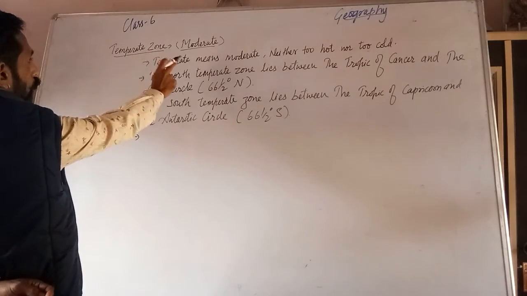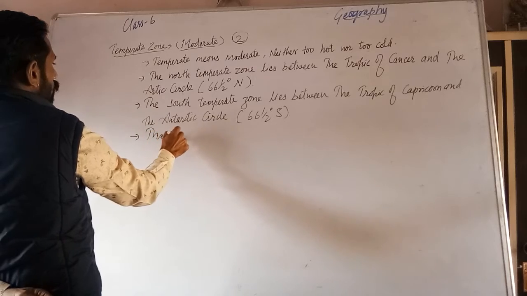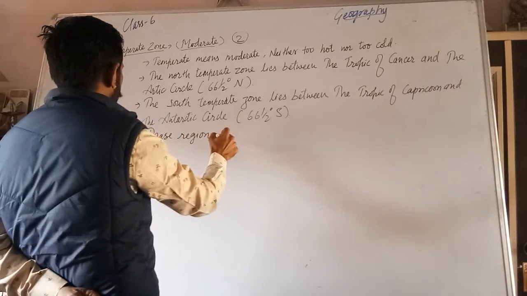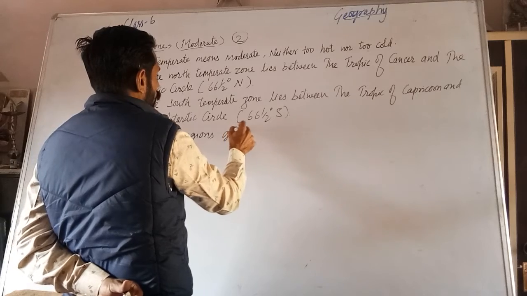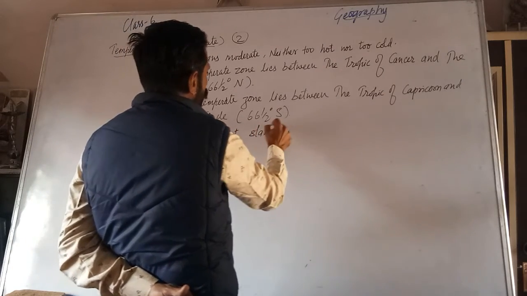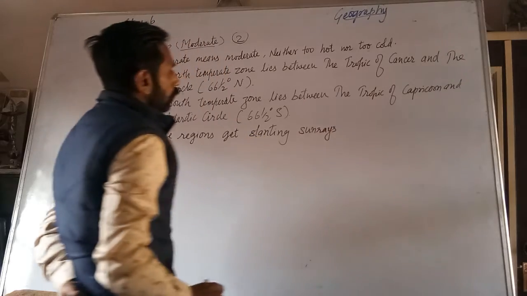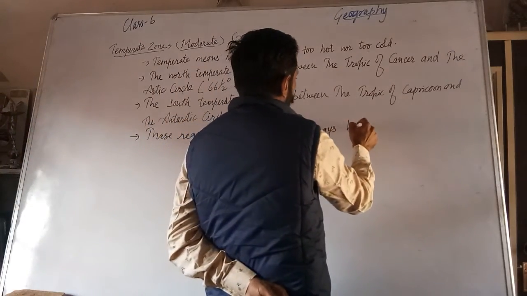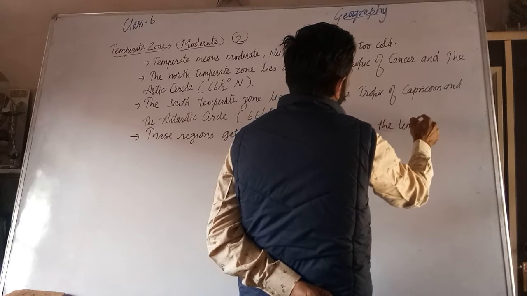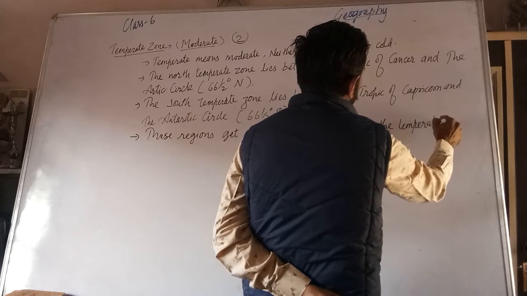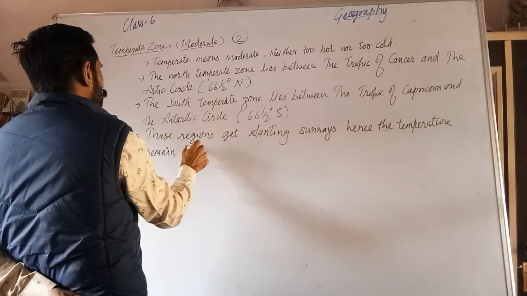So there are two temperate zones, and these regions get slanting sun rays, not directly, hence the temperature remains moderate here.